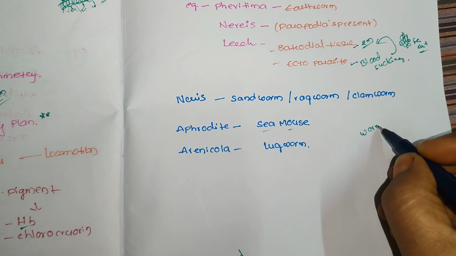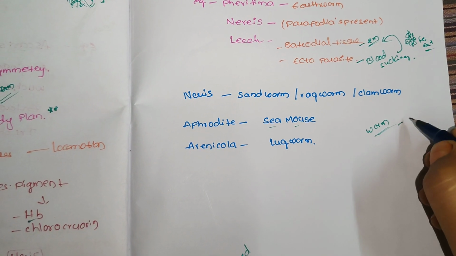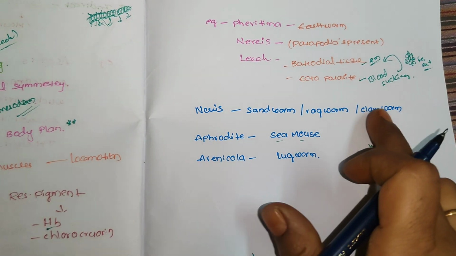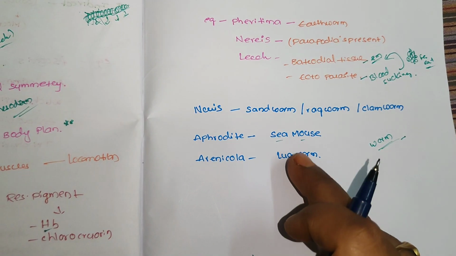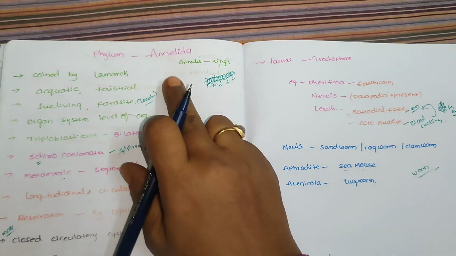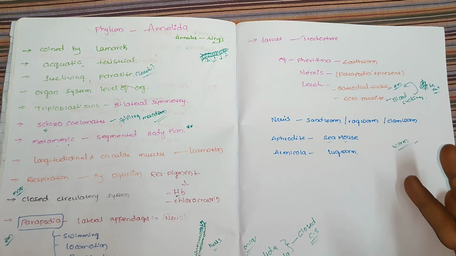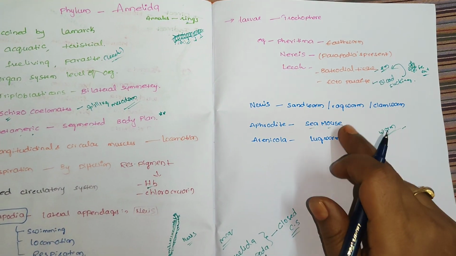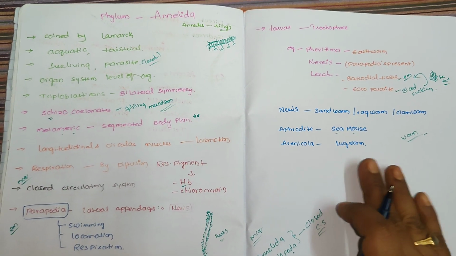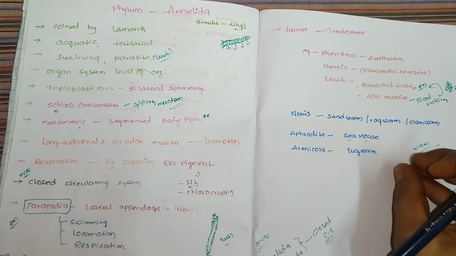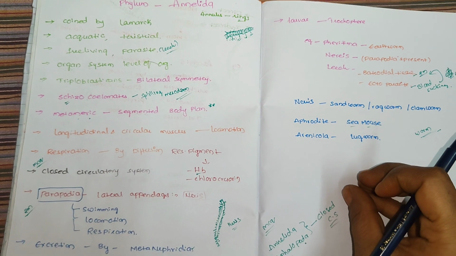Generally we see roundworms in the phylum Nematoda. But we also have worms, sandworm, ragworm, clamworm and lugworms, in Annelida. So in MCQ questions, they may give confusing questions on these common names. So be ready and remember all the common names of the organisms.